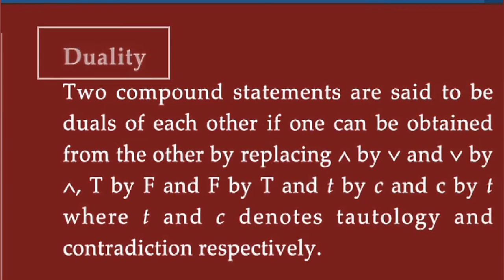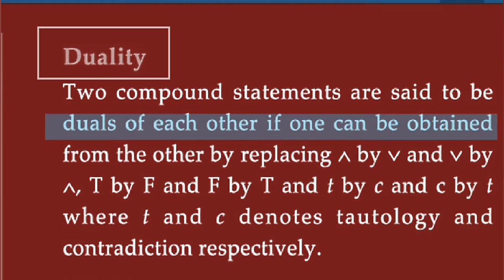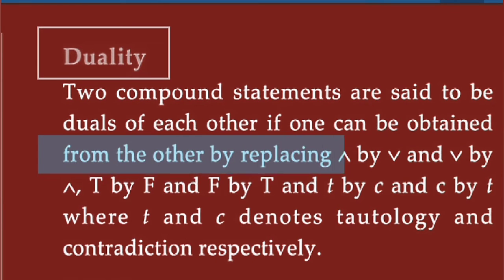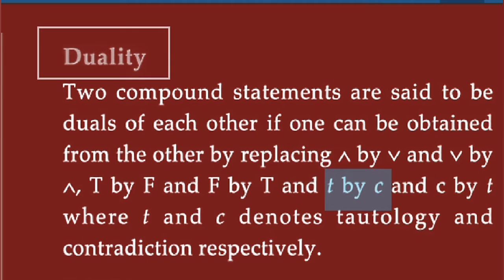Let's see the next point, duality. What is duality? Two compound statements are said to be duals of each other if one can be obtained from the other by replacing and by or, or by and, T by F and F by T, and t by c and c by t, where small t and small c denote tautology and contradiction respectively.